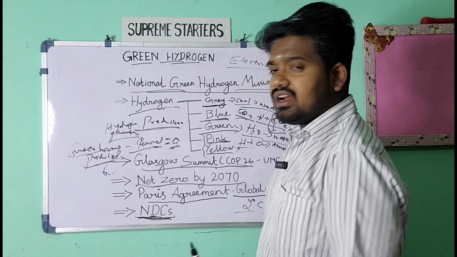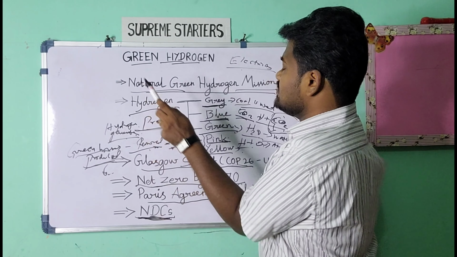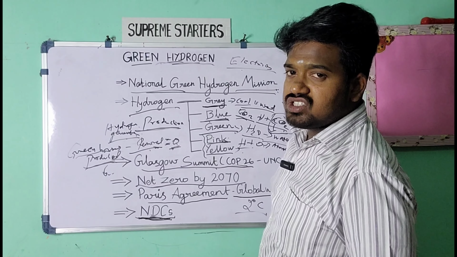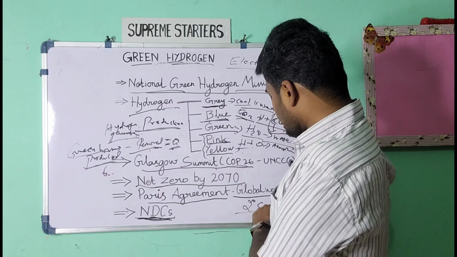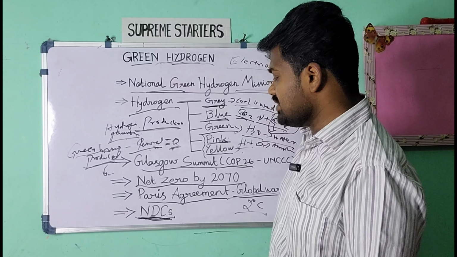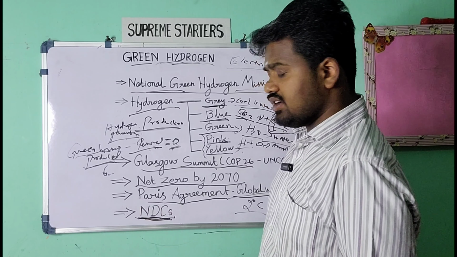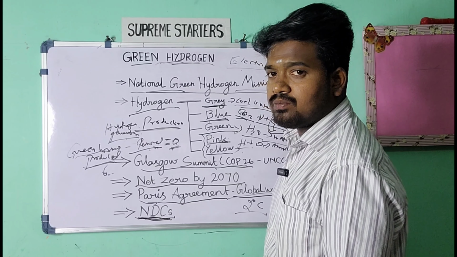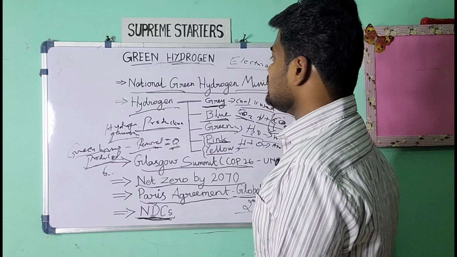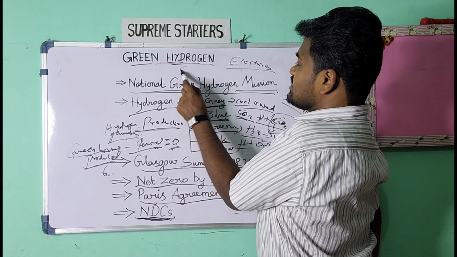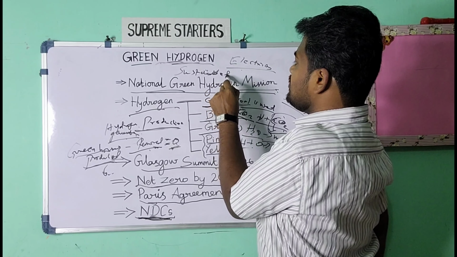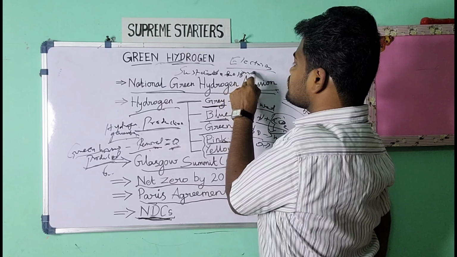So both of the targets we will reach by the use of green hydrogen. It's one of the vital things for our mission towards global warming reduction, where we have pledged in the Glasgow summit. Also, we have given our commitment to the Paris Agreement. One of the major things about green hydrogen is that it will give sustainable development. Note this point, because you can use this topic in sustainable development.